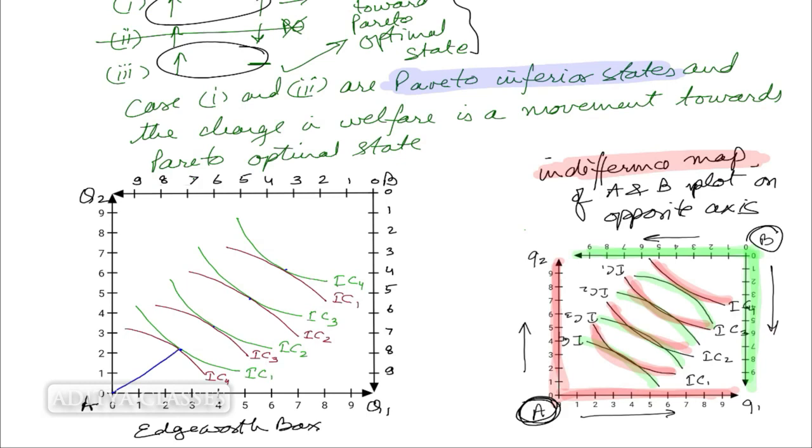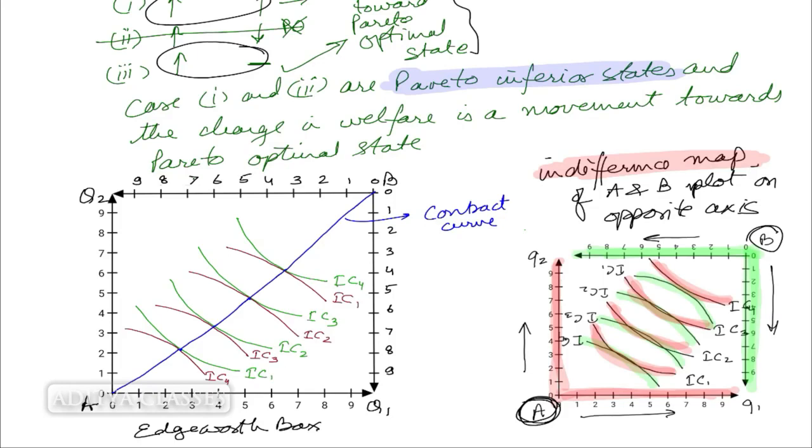If I draw a line connecting them, this line is what is called the contract curve. Now if we talk of indifference curves for A, IC1, IC2, IC3, IC4: IC2 is definitely better, has more welfare for A. IC3 has more welfare for A than IC2. IC4 is far better than IC3. So they are in increasing order. As we go outwards from the origin, the welfare of A is increasing. Similarly for B, as we go away from the origin, welfare for B is increasing.